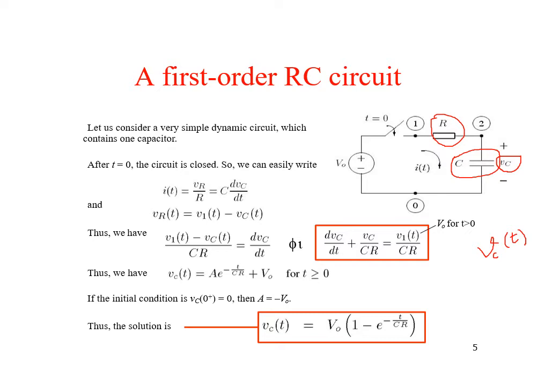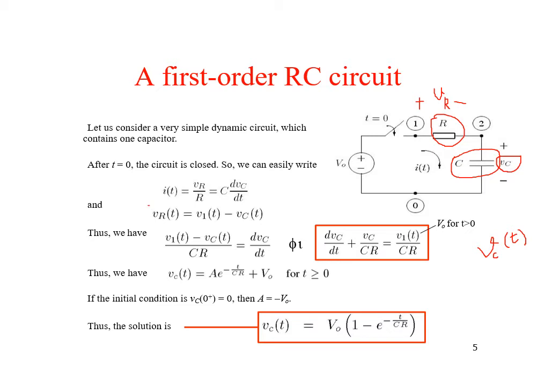Now when the switch is closed, the current through the circuit is given by either VR by R, where VR is the voltage across this resistor, or it can also be given by C dVc by dt, where Vc is the voltage across the capacitor, since the current through the resistance and the capacitance is the same.